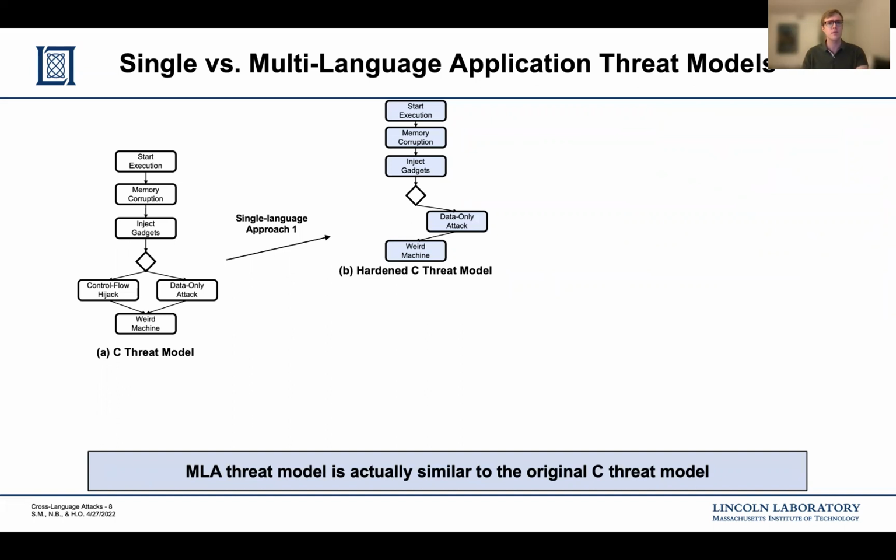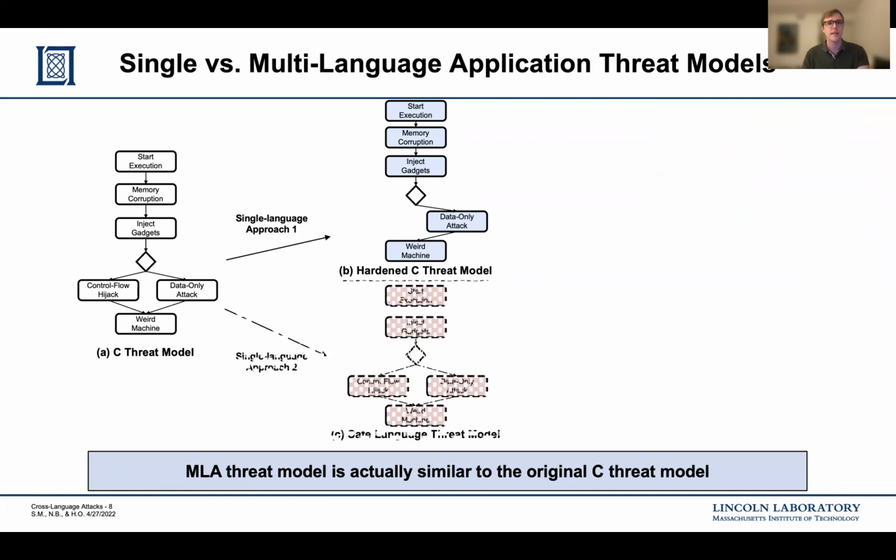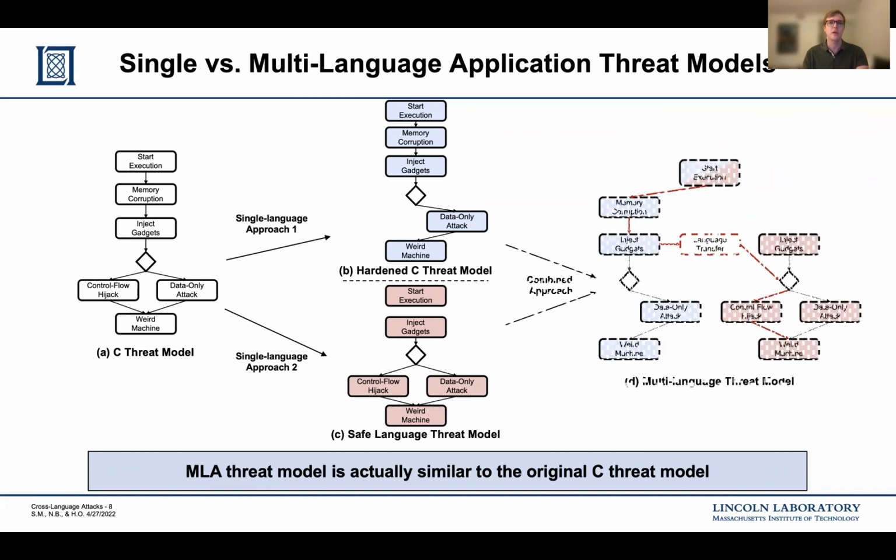This defense removes the control flow hijack block to limit the attacker's path, but as we have seen in the recent literature, this cannot prevent other more advanced data-only attacks. On the other hand, a safe language removes the memory corruption node altogether and prevents all paths for the attacker. Unfortunately, when we combine these approaches, as is the case for MLAs, we actually end up where we started, when there was no defense applied at all.